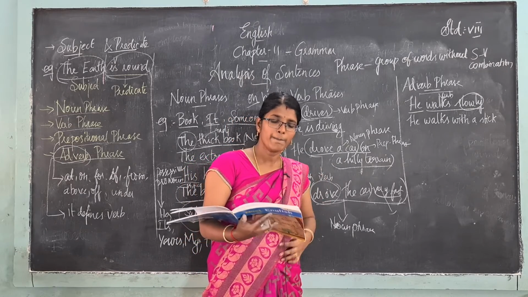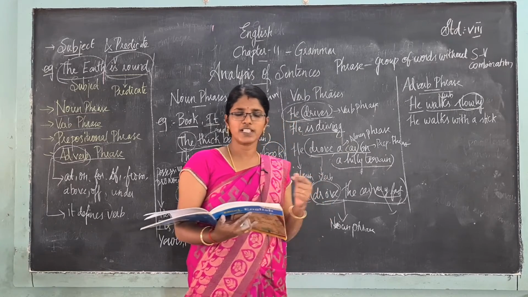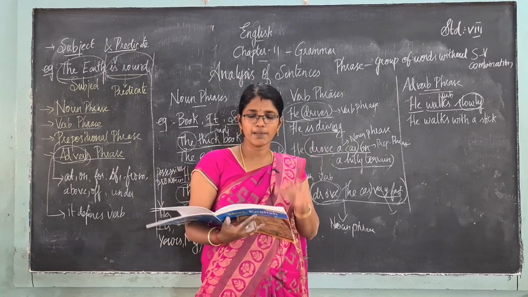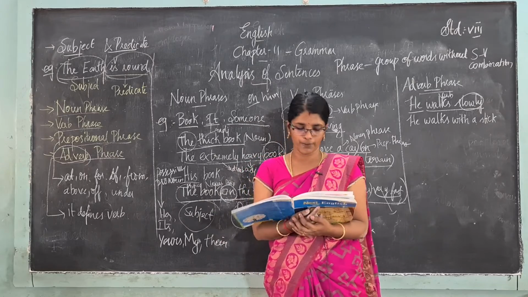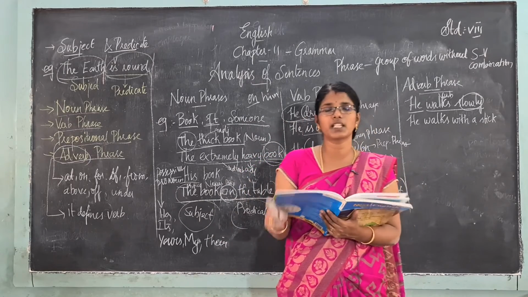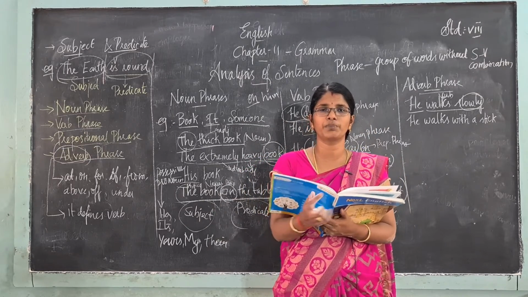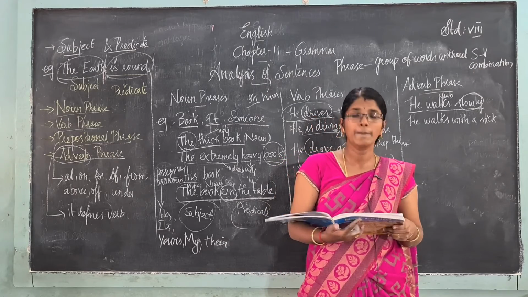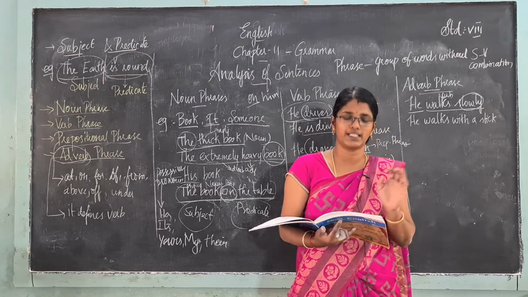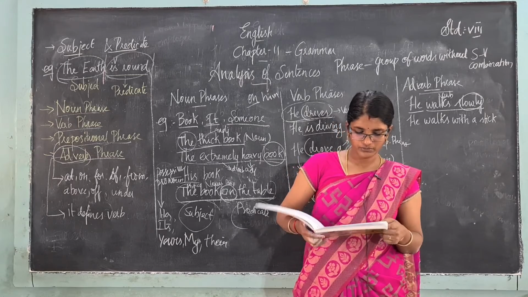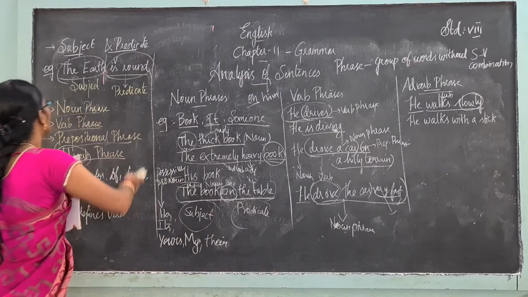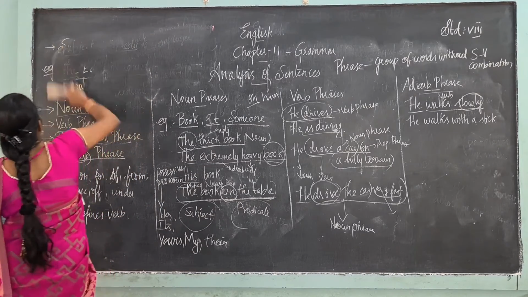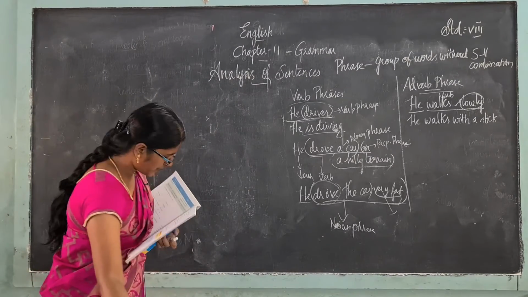Next, coming to the prepositional phrase. Prepositional phrase means what? It tells us about the relationship between noun and the verb. That is what is said about preposition. Between the subject and the verb, in between, the prepositional phrase should be placed. Okay, they have explained it with an example.